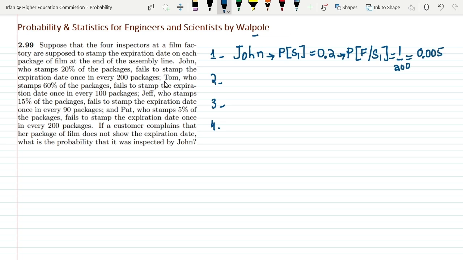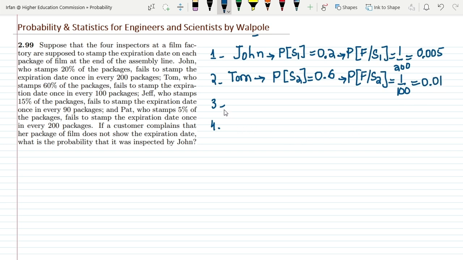Similarly, the second one here is Tom, who stamps 60% of packages. So the second inspector is Tom, who stamps 60% of the packages. Let me represent it with 2, such that the probability of the stamping of the second inspector is how much? That is 60%, or 0.6. And it is given that he fails to stamp the expiration date once in every 100 packages. So writing the probability of the failure given that he stamps, this would be 1 over 100.